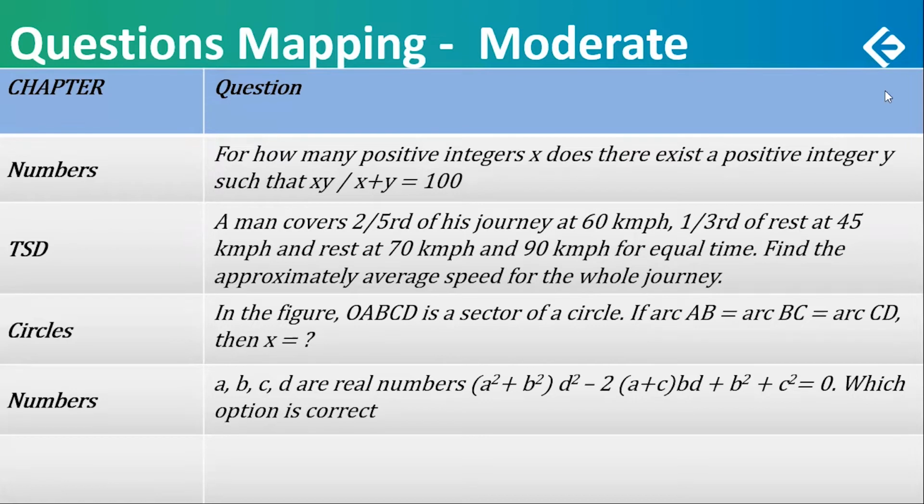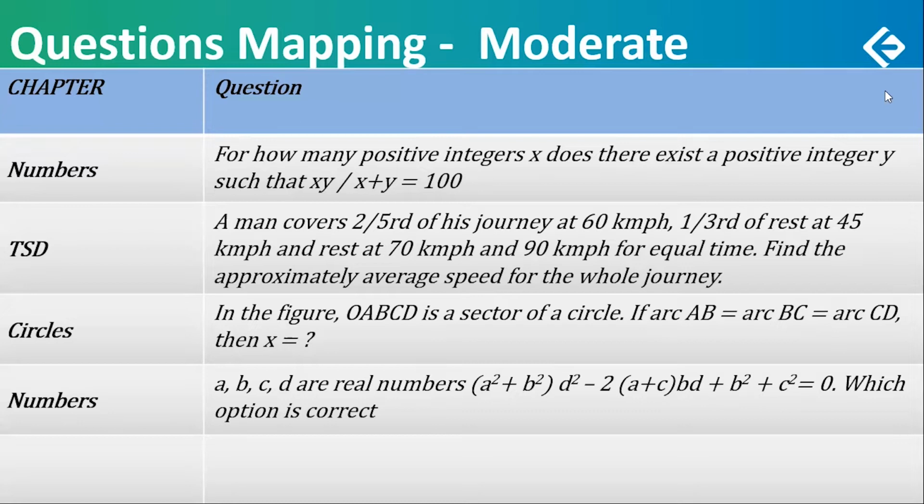For how many positive integers x does there exist a positive integer y such that xy upon x plus y is 100? Probably you would have solved something like this in your classroom. There's a very good scope that you would have. Not a very lengthy question, not a very difficult question, quite moderate.